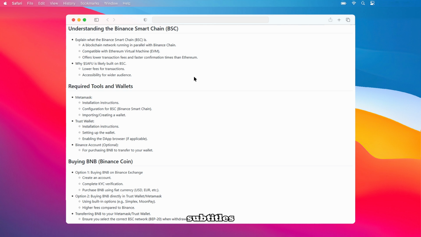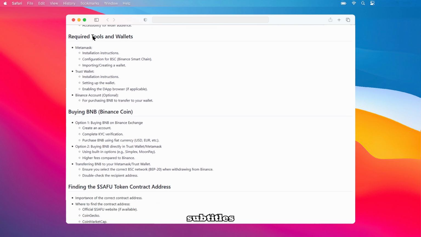Right, let's dive into the essential tools and wallets you'll need. First up is MetaMask, a popular browser extension and mobile wallet. You'll need to follow the installation instructions for your browser or device, then configure it to connect to the Binance Smart Chain, also known as BSC. Finally, you'll either import an existing wallet or create a brand new one within MetaMask. Another great option is Trust Wallet.